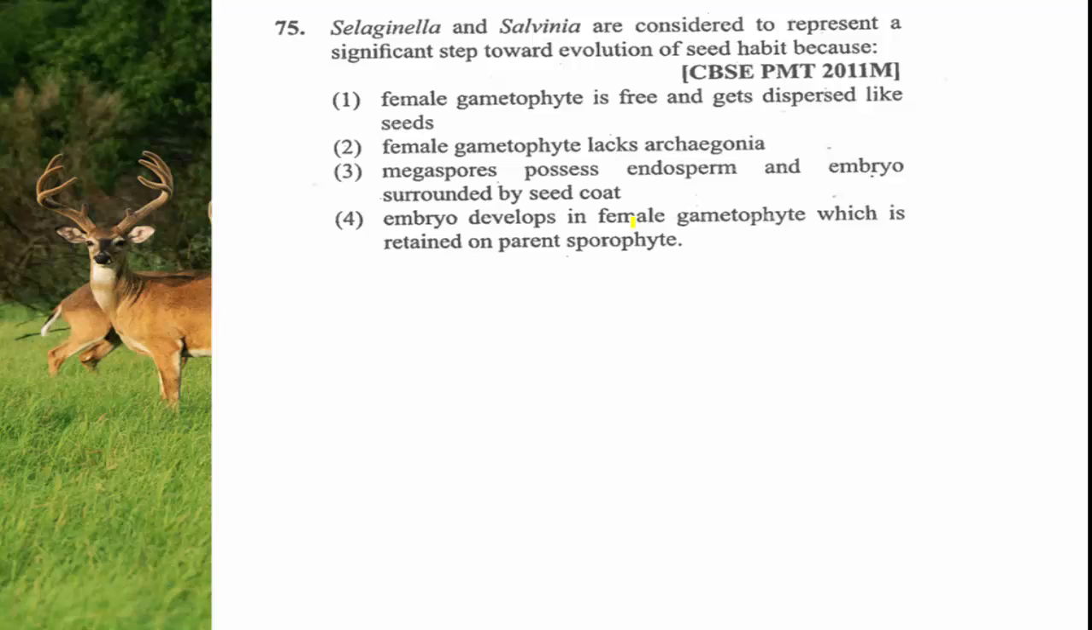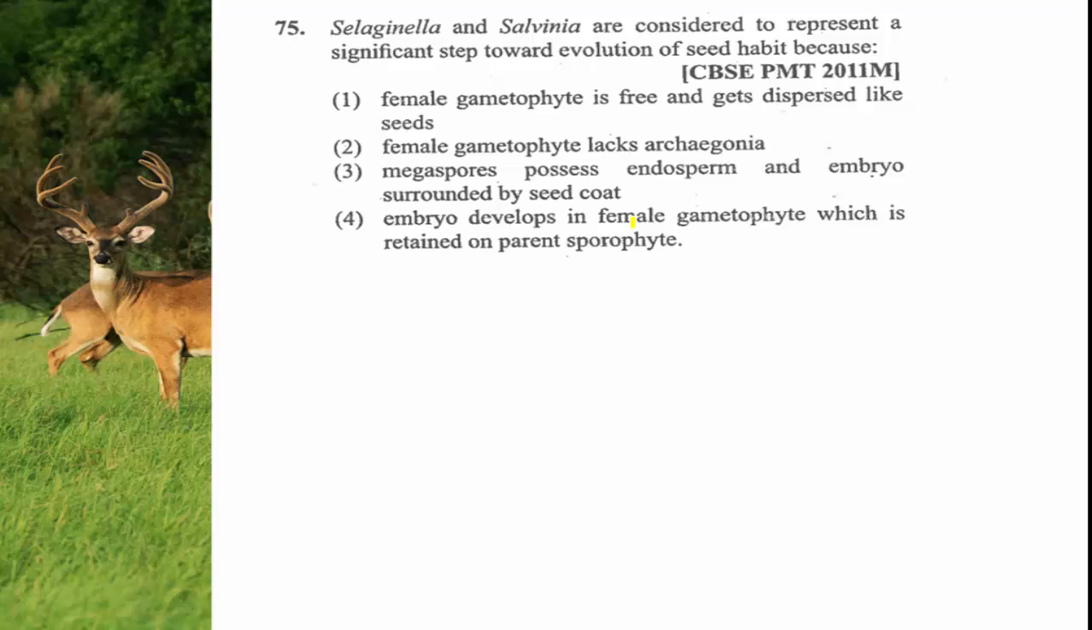No, this is not the answer because in pteridophytes there is no production of seed. Female gametophyte lacks archegonia. No, archegonia is the female reproductive structure, or the sex organ, in pteridophytes. Megaspores possess endosperm and embryo surrounded by the seed coat. This is a completely wrong statement with respect to pteridophytes. Then which one is the answer? Embryo develops in the female gametophyte which is retained on the parent sporophyte.